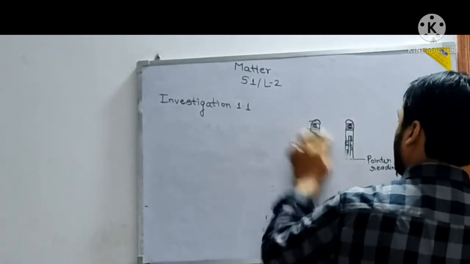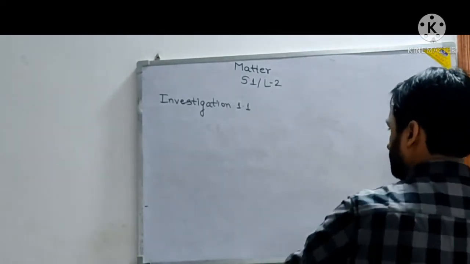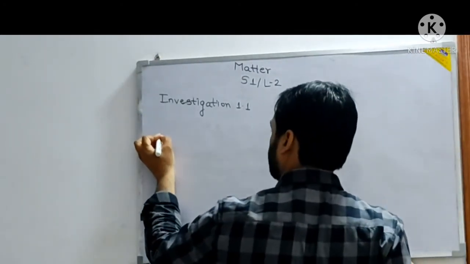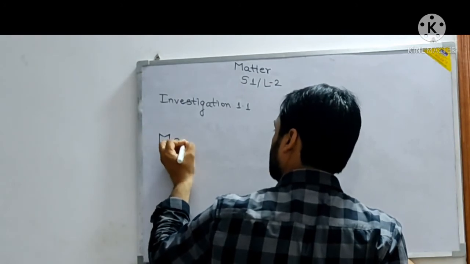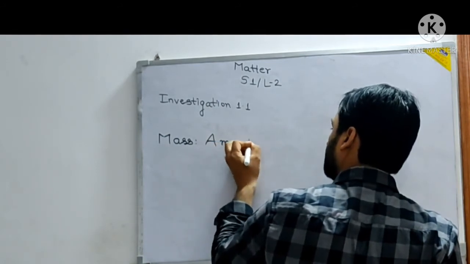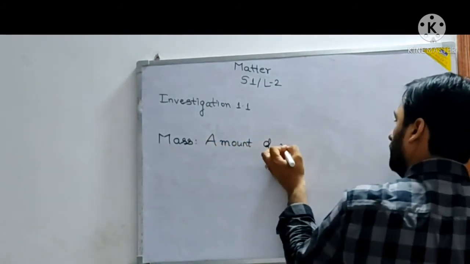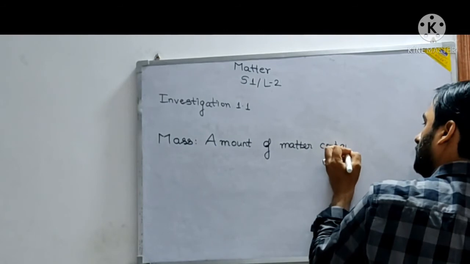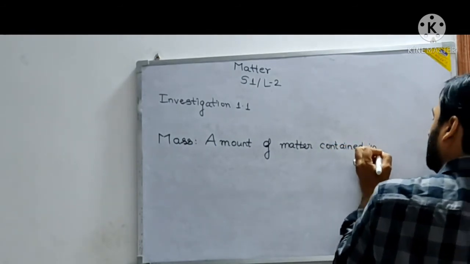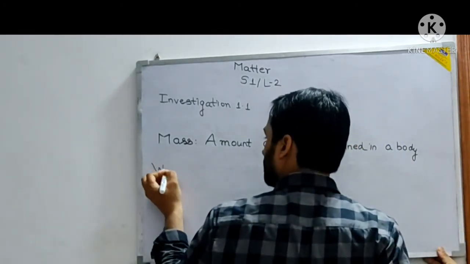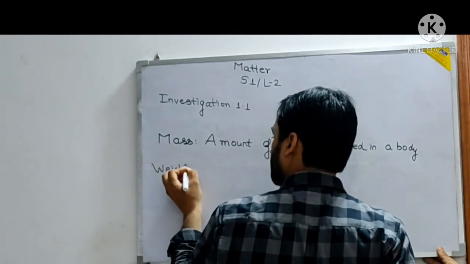I'm rubbing this portion. Now I will write what you have to write in the copy. First thing is mass. What is mass? You will write this in the copy: amount of matter contained in a body. Then weight, because I don't want to get the excuse that I don't know this thing.